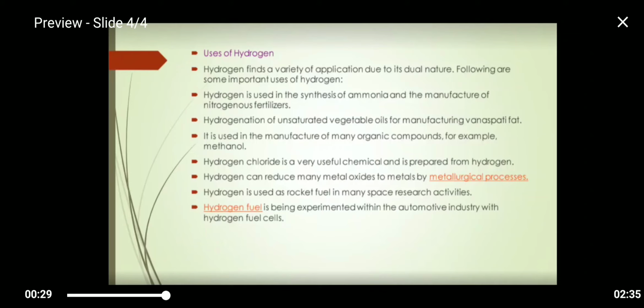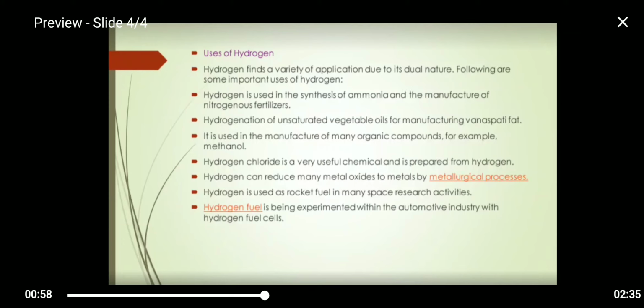Hydrogen finds a variety of applications due to its dual nature, and some of the uses of hydrogen are below. Hydrogen is used in the synthesis of ammonia and manufacture of nitrogenous fertilizers. Hydrogenation of unsaturated vegetable oils for manufacturing vanaspati fat, and it is used in manufacture of many organic compounds such as methanol. Hydrogen chloride is a very useful chemical and is prepared from hydrogen.